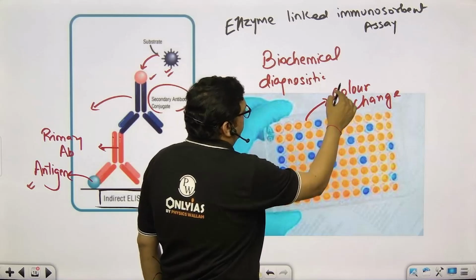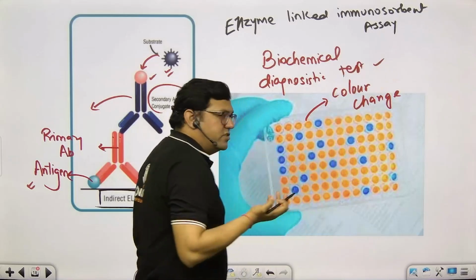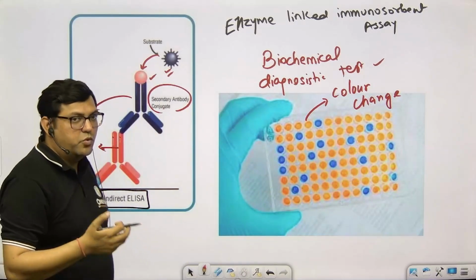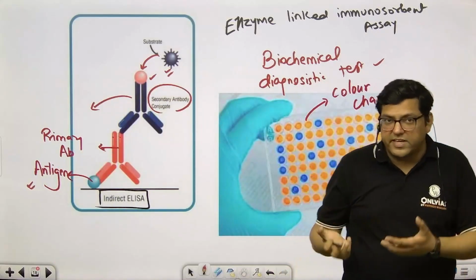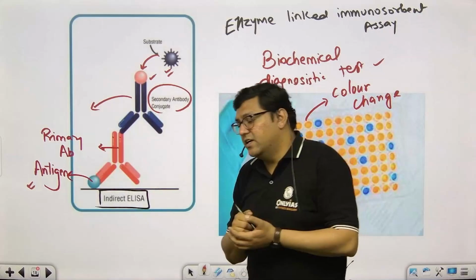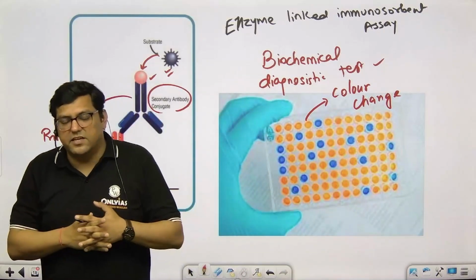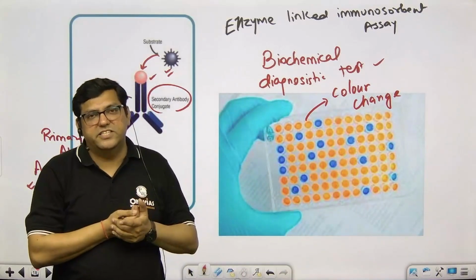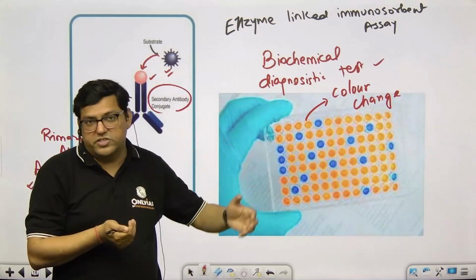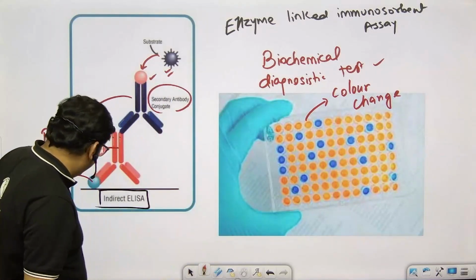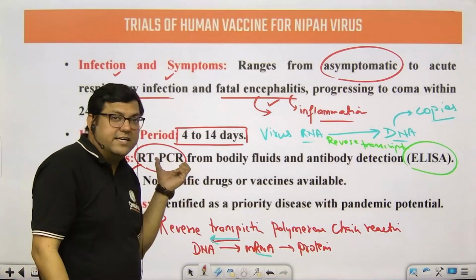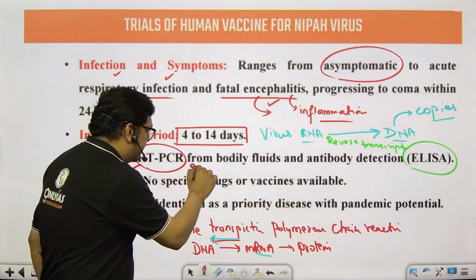It is a diagnostic test. It is not just related to Nipah virus, it is also related to AIDS. AIDS virus testing can be done, and other coronavirus testing also happens through the ELISA technique. So a number of viruses, bacteria, and all those particular biological agents can be detected using the ELISA technique. But the RT-PCR technique is basically related to genetic diagnosis.